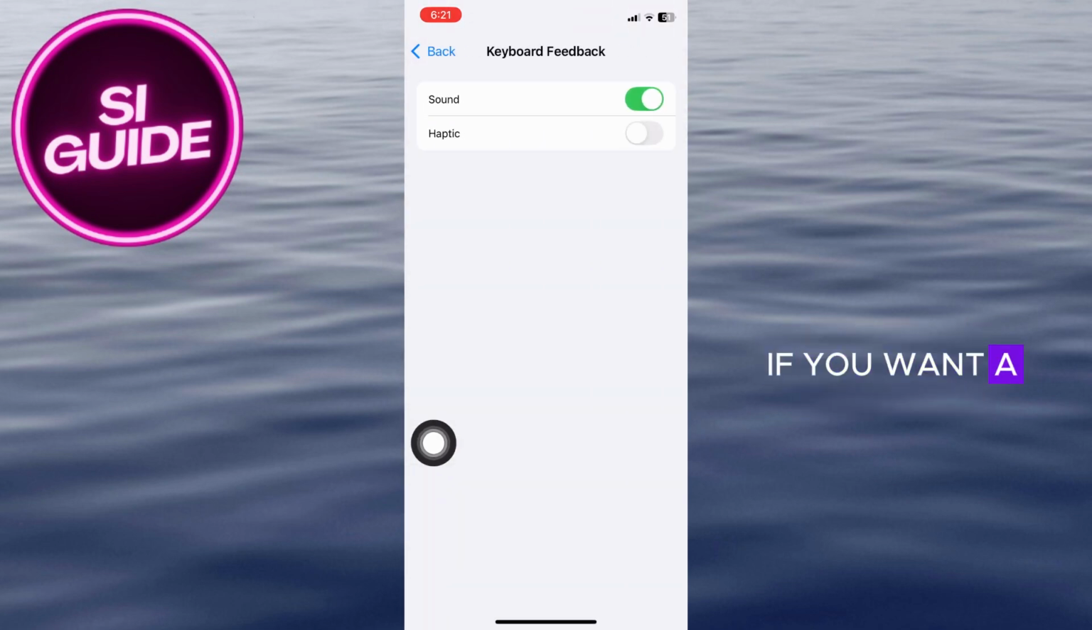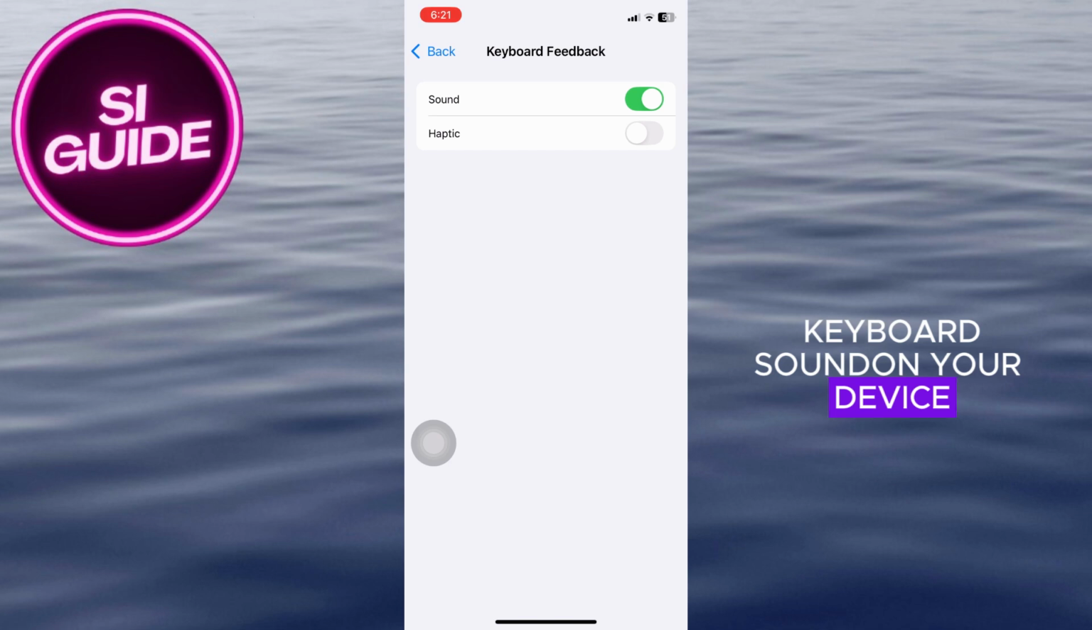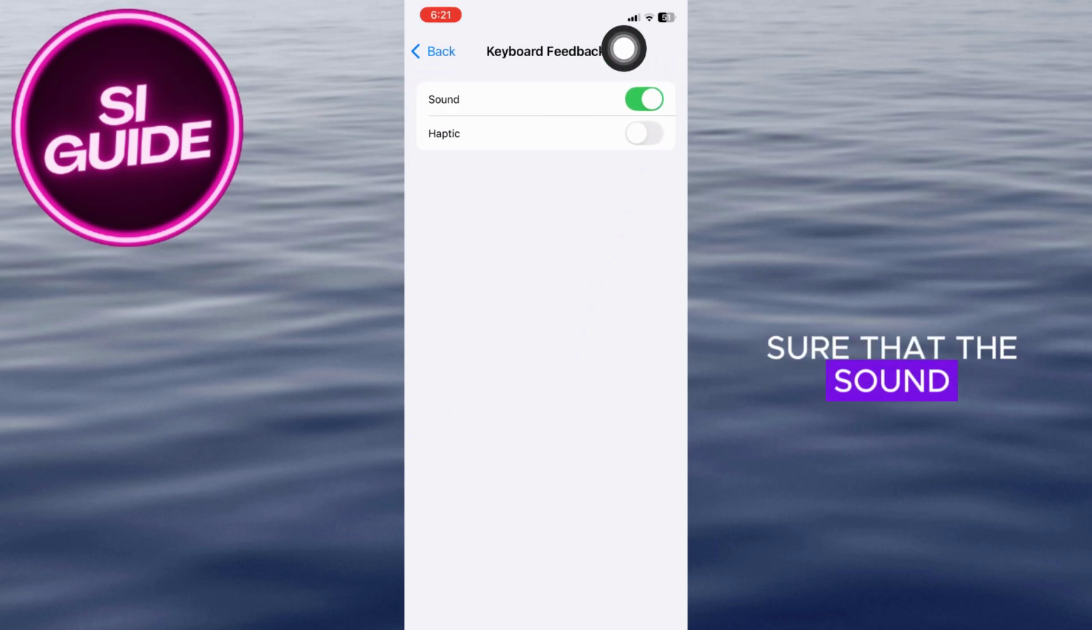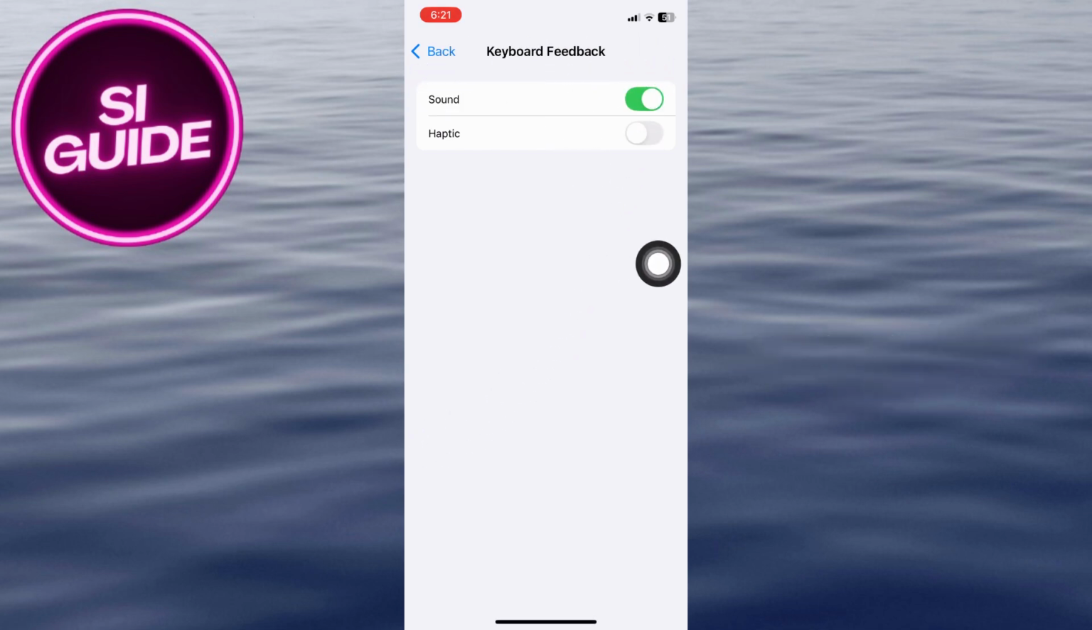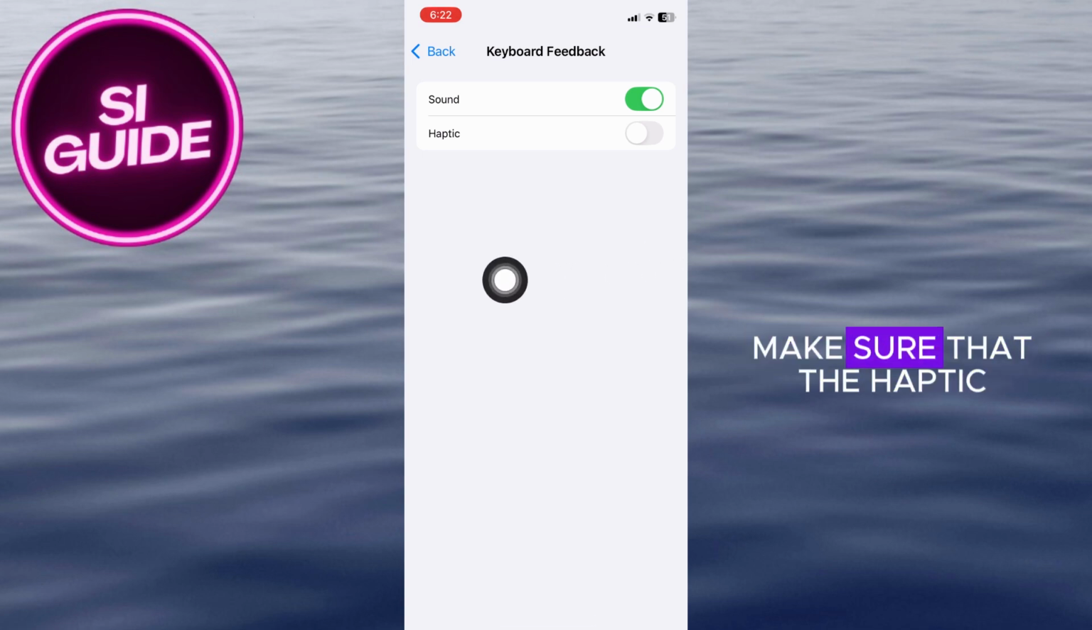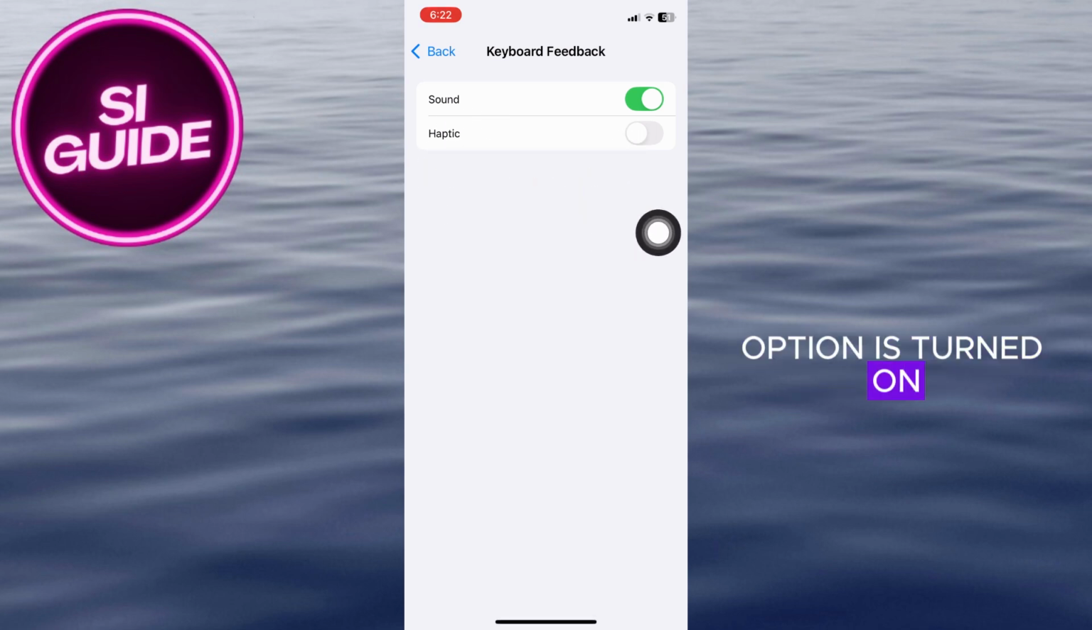If you want a keyboard sound on your device, you want to make sure that the sound option is turned on. And if you want your phone to vibrate as you type, you also want to make sure that the haptic option is turned on.